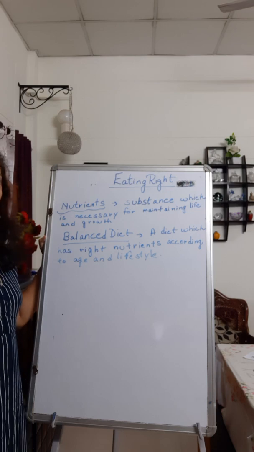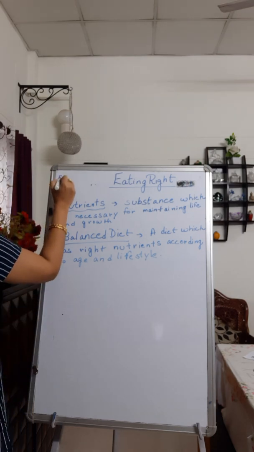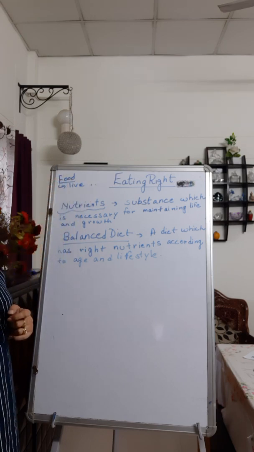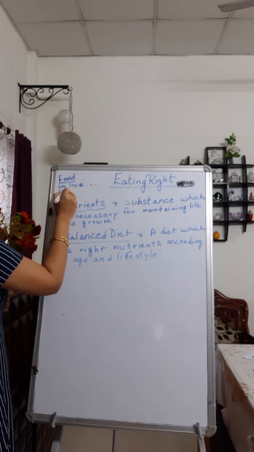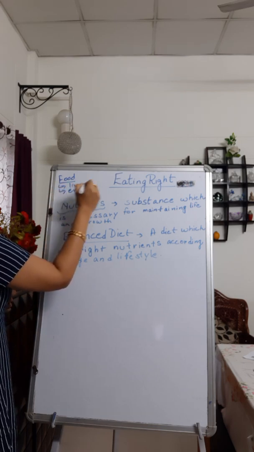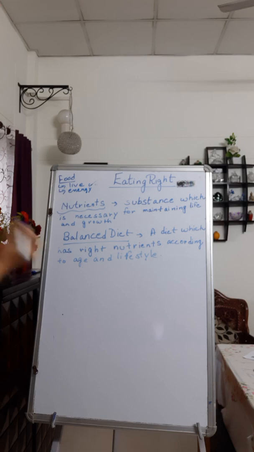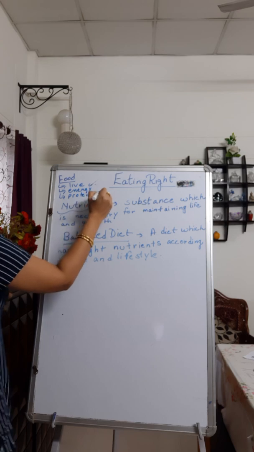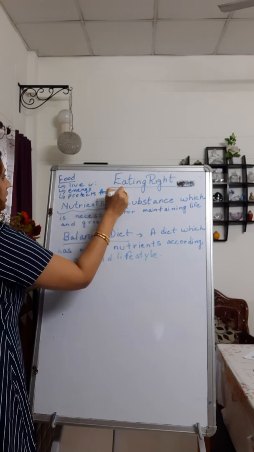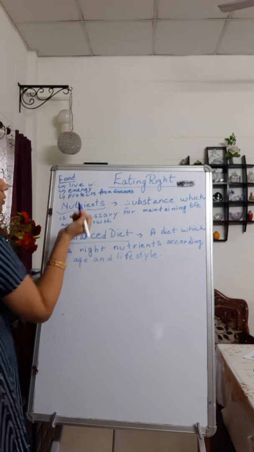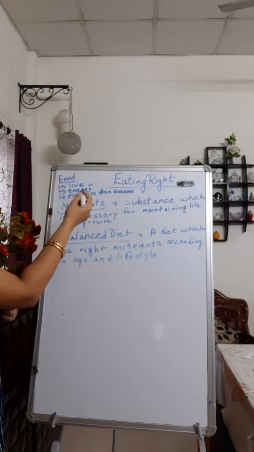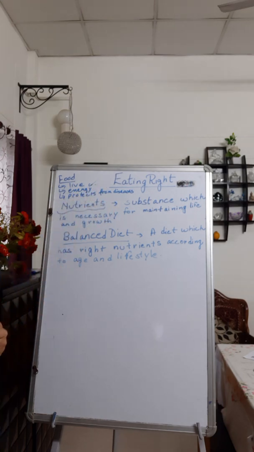What is food? We need food to live. And what does it help you to do? It helps you to grow. It gives you the energy to do your work. It protects you from diseases. So you need food to live, it gives you energy, and it protects you from diseases. This is the reason that we have food.